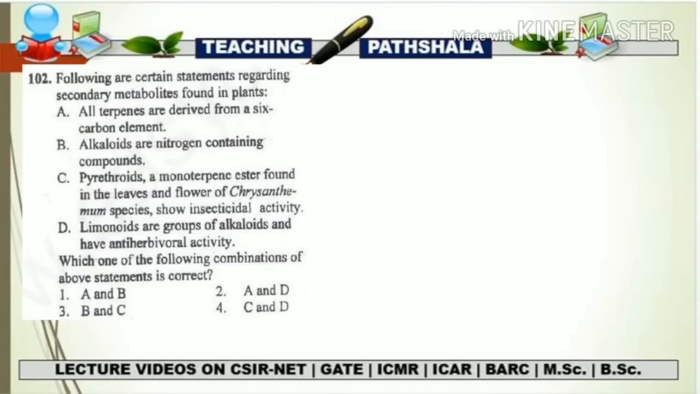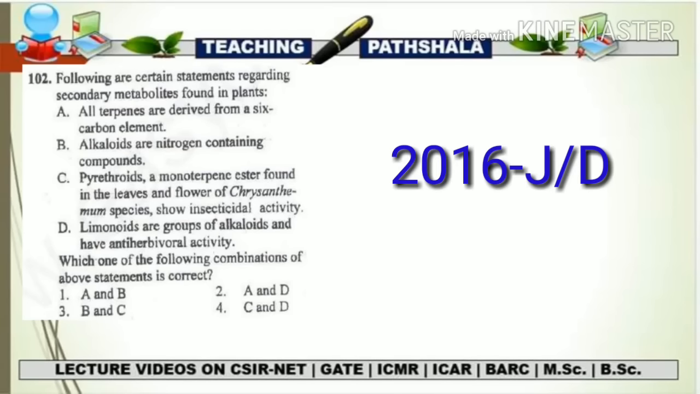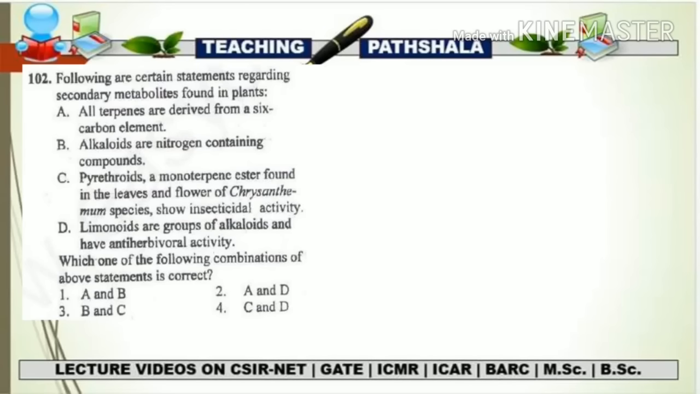Now let's move to the next question, and I think this question is from 2016 June or December. Anyways, the question is: following are certain statements regarding the secondary metabolites found in plants. You have to pick the correct combination of statements.